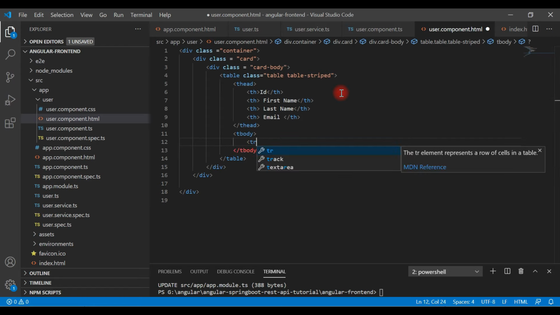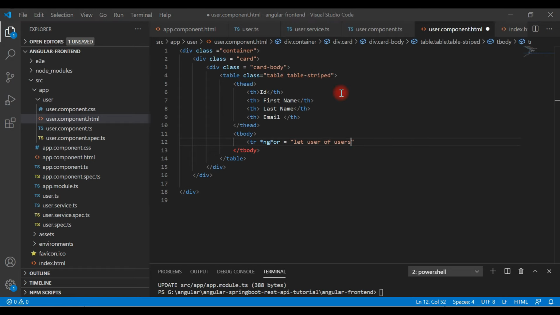Let's create a table row and then *ngFor, so this is a special directive in Angular application. This is the inbuilt directive that is provided by Angular to loop over an array of objects, and here we pass an array like let user of users.